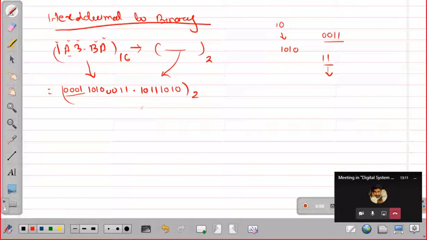Let us solve another one. Suppose I have written 2FA.6D. If this is hexadecimal, what will be the binary? Try to solve it faster.